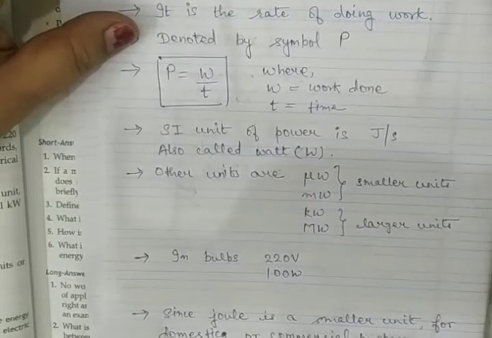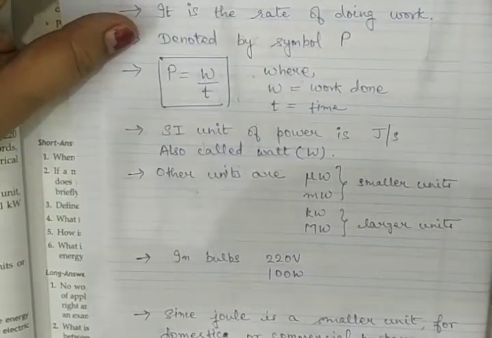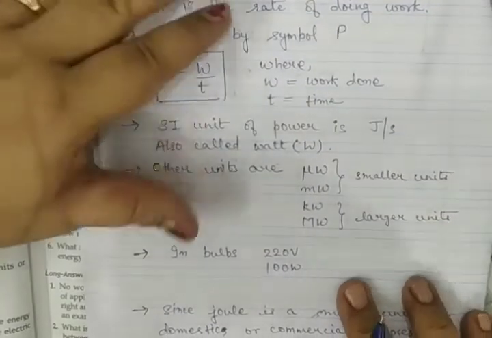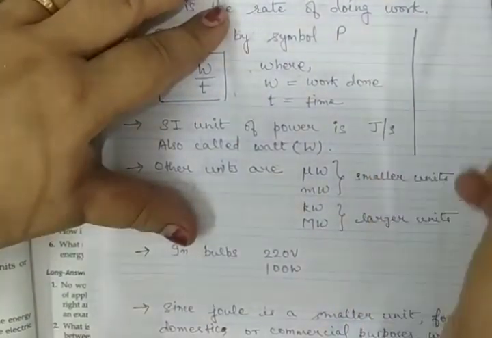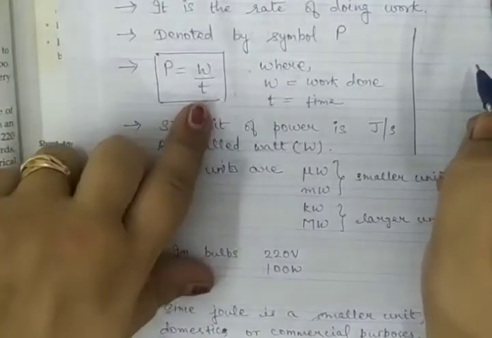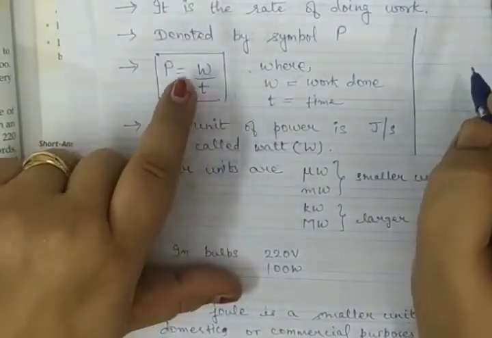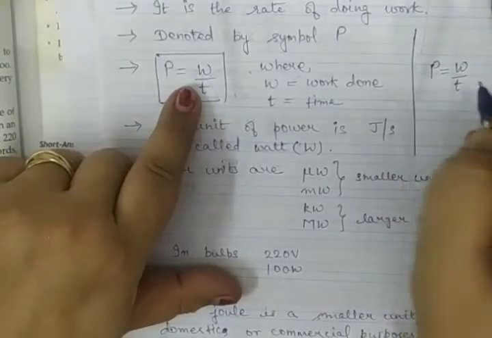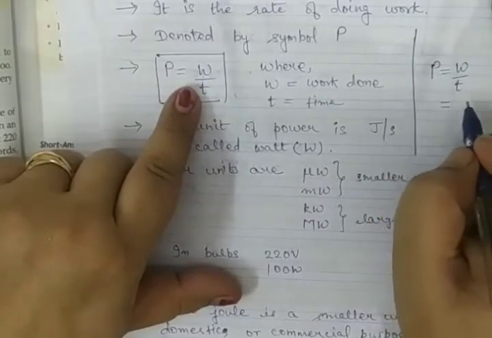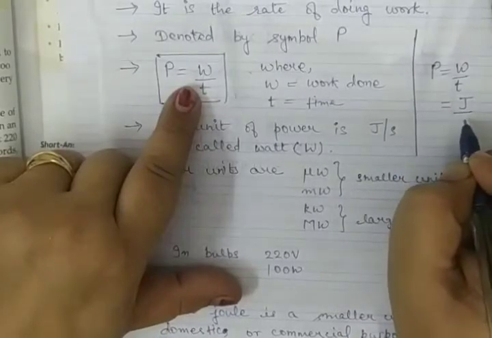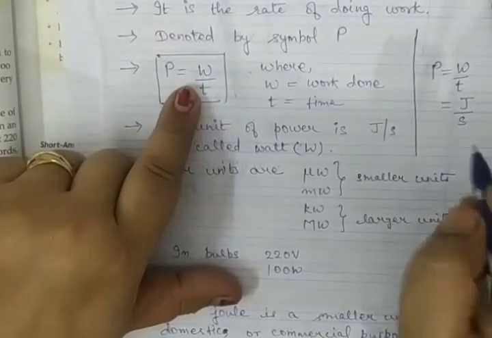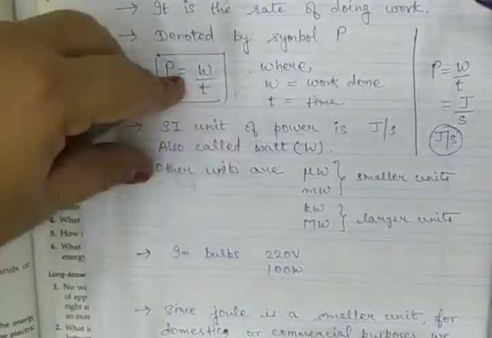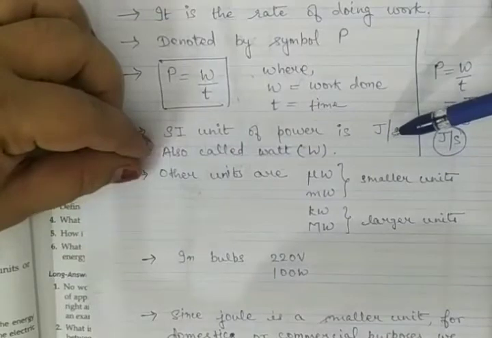The SI unit can be derived from this only. You should learn to derive the units, so slowly it will be easier for you in higher classes. What is the formula of power? W upon T. And what is the unit of work? That is joule. And the SI unit of time is second. That means the unit of power is joule per second. So the SI unit of power is joule per second.